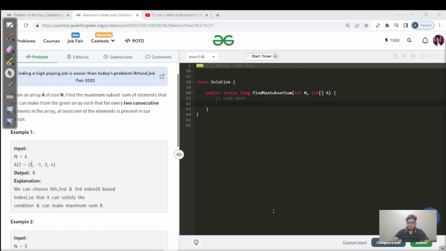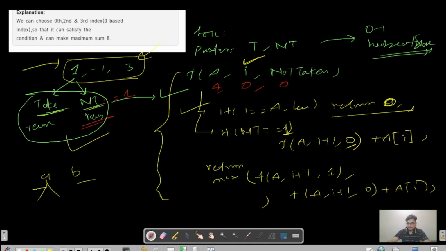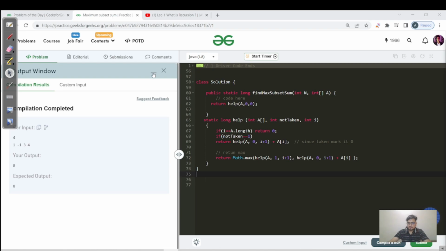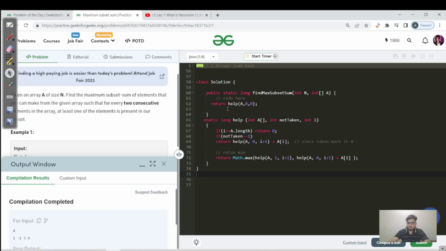Please pause this video for 5 to 6 minutes, maybe 2 to 3 minutes, and try to code this exact pseudocode into your code editor. Okay, so that's the recursive code, the same code which I showed you in the pseudocode. We are making a help function and calling a comma 0 comma 0, where we are passing the not-taken state as 0 and the index as 0. Whenever our iteration pointer hits the end of the array, we return 0.